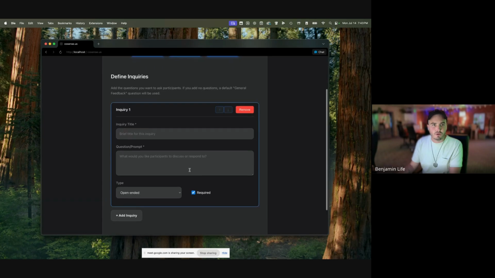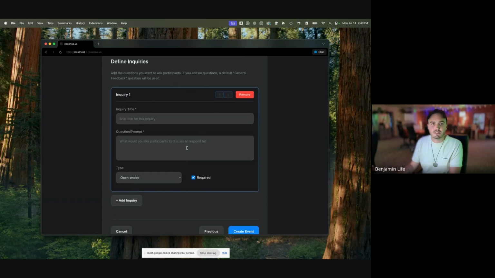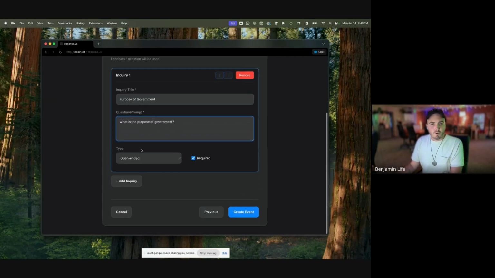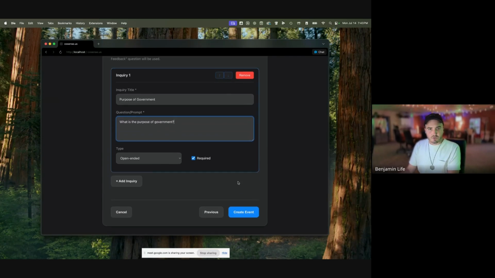And we're going to create an inquiry here. And so this is trying to guide a dialogue. So that starts with an inquiry. So we're going to say the purpose of government. And we're going to say, what is the purpose of government? And an open-ended question, and it's required.